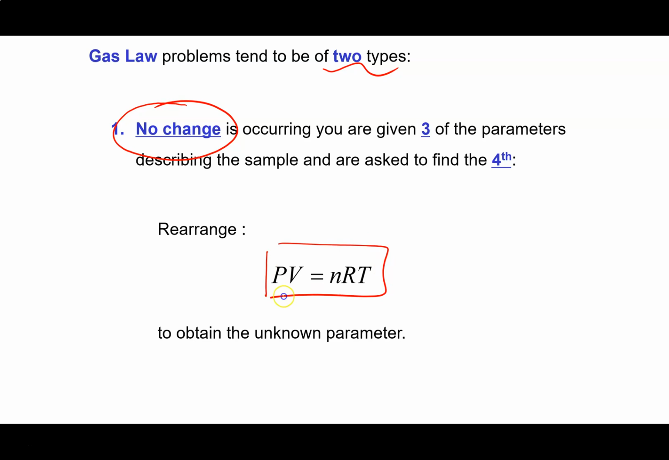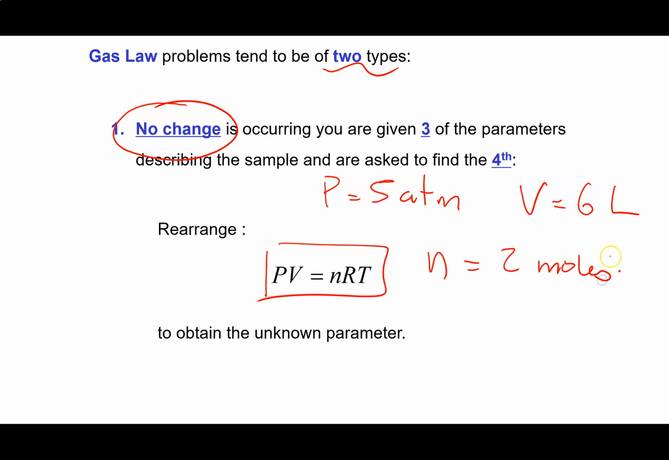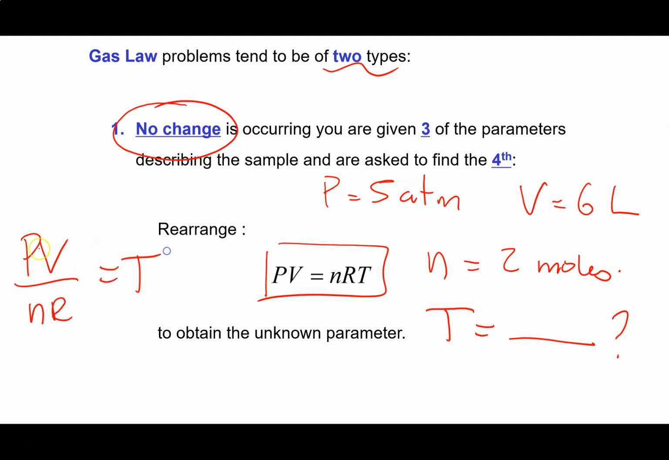So here we go, we've got PV equals nRT, and say we know that the pressure equals 5 atm, the volume equals 6 liters, and the number of moles is 2 moles. We might be asked, what is the temperature? So what we would have to do is reorganize this and solve for the temperature. Pretty easy.